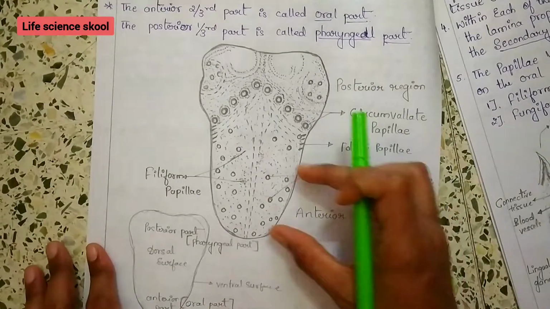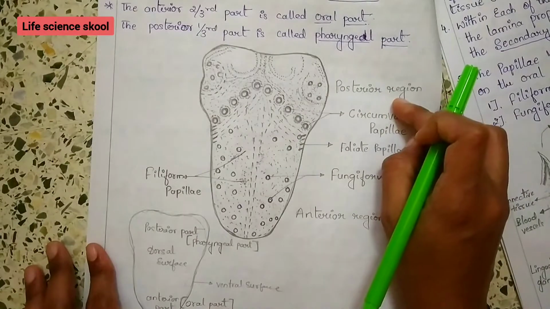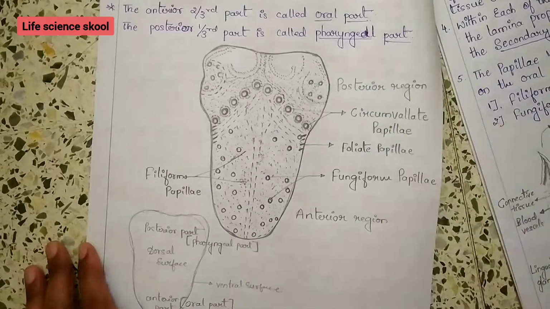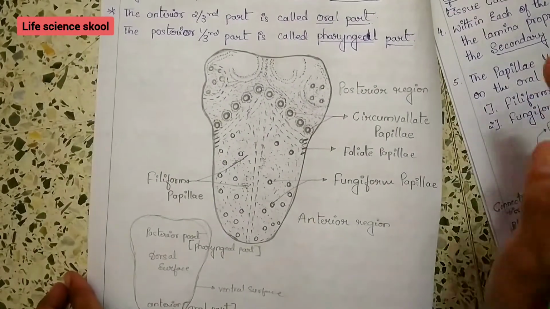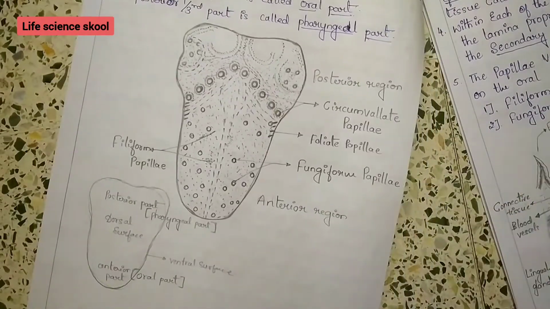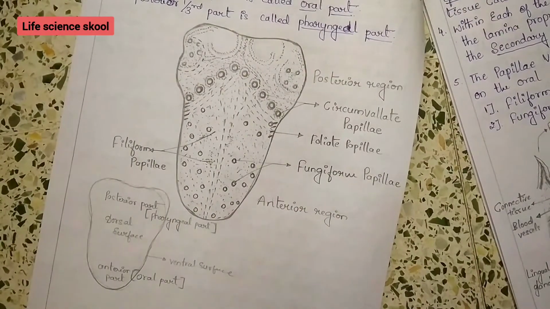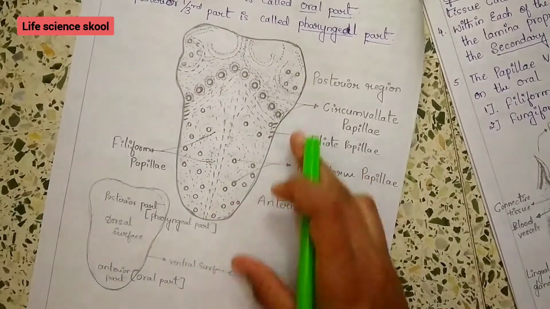Remember, all these points are very important. Concentrate and listen to this video so that you will find it easy to learn, because I'm explaining slowly and clearly with the diagram.